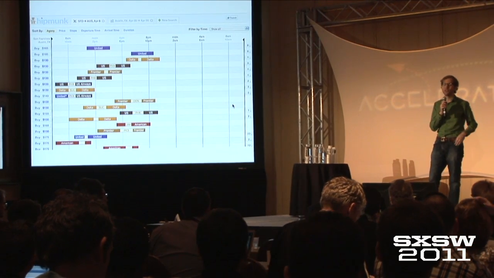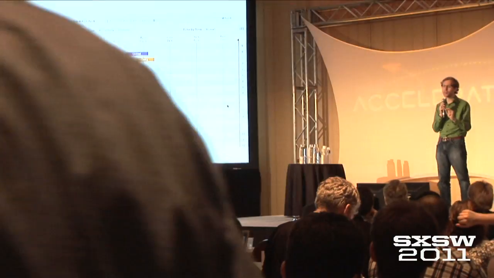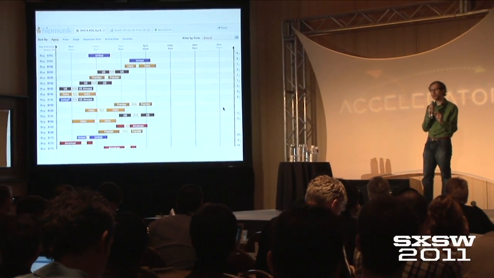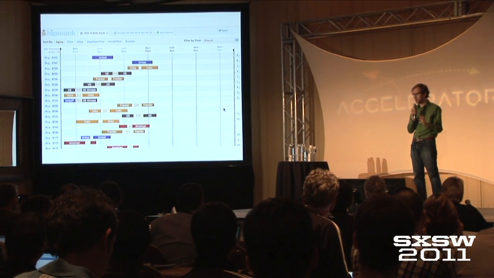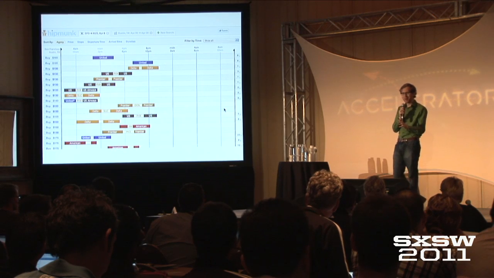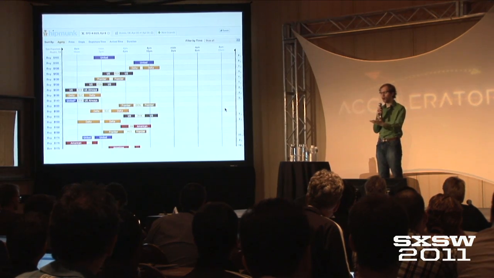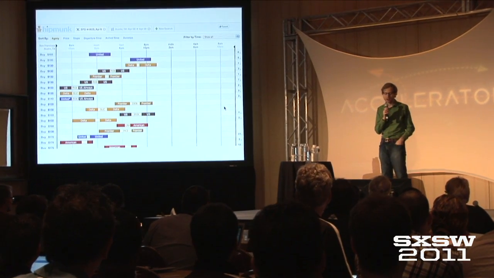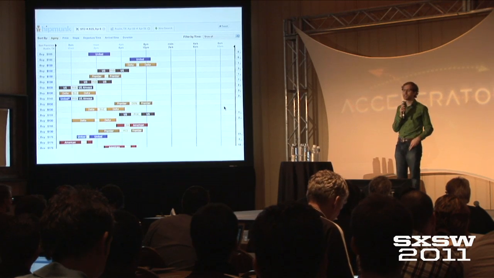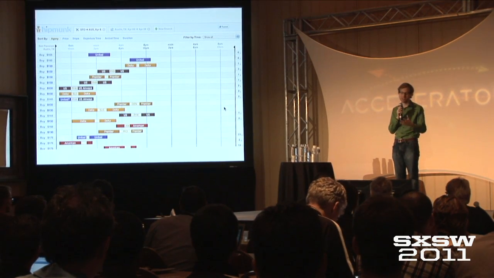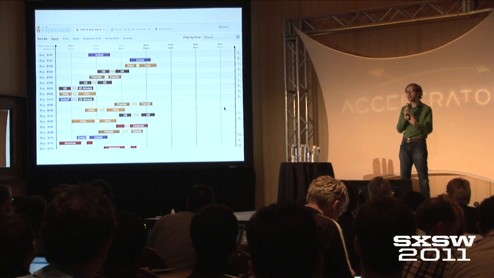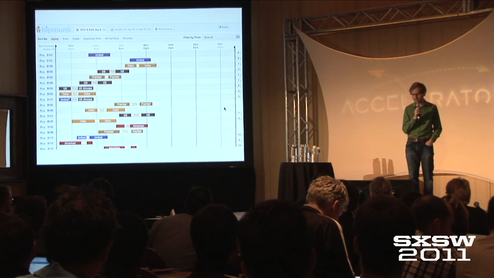And the other thing that you'll notice about this is that we're not sorting results by price. We're sorting by what we call agony, which incorporates price, but also incorporates things like how long you're going to be in the air and how long you're going to be on the ground. And so these first two results are the least agonizing results because they're non-stops, but they're not the cheapest. They're a few dollars more than the cheapest.